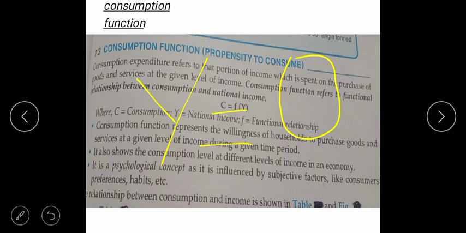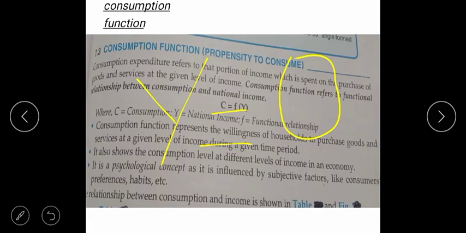Now, Y equals 0 means, I have given the example of a student. Students are not earning, means no money is being generated, right? But you are getting all the services. Education you are getting, food you are getting, shelter you are getting, but you are not earning money.